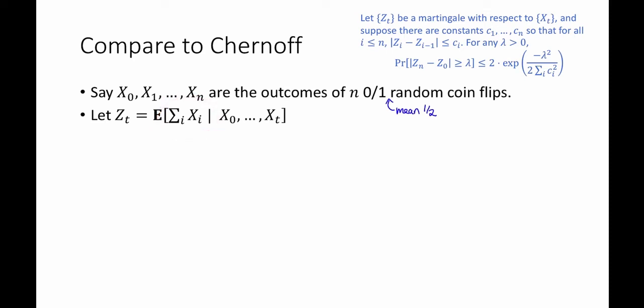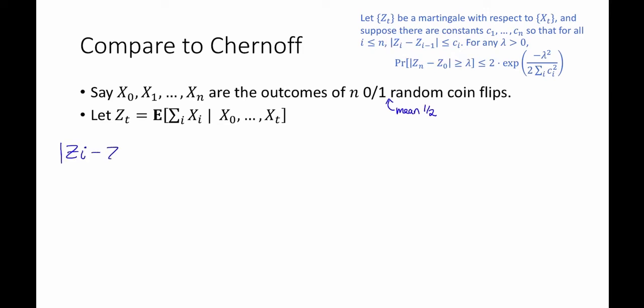Now this is a situation that we've studied before in the context of Chernoff bounds. I have a bunch of independent random variables and I care about their sum. So just to see what Azuma says in this case, let's try to apply it. In order to apply the Azuma-Hoeffding inequality, we need to bound these differences Z_i minus Z_{i-1} for all i. So let's do that.